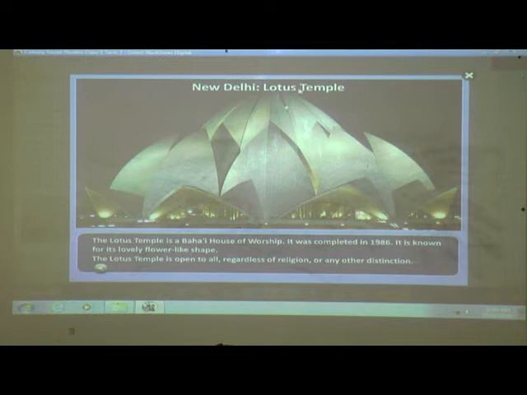Let's see the Lotus Temple in New Delhi. The Lotus Temple is a Baha'i house of worship. Okay, it was completed in 1986. It is known for its lovely flower-like shape. As you can see, of which flower is this temple's shape? Yes, lotus. That's why this temple is named the Lotus Temple.